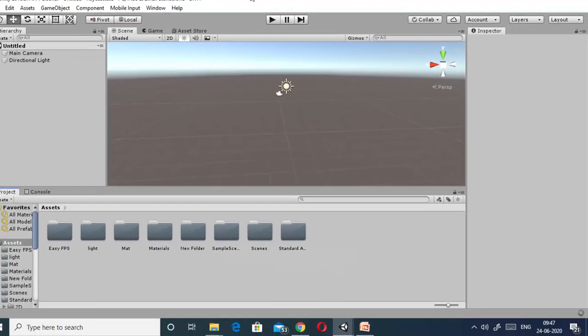So this is the basic GUI of Unity. By this GUI, you can create a project of Unity. Basically, what is a project? A project is nothing but the wrapper for various assets of Unity. And assets are the basic building blocks which are required for developing a game.